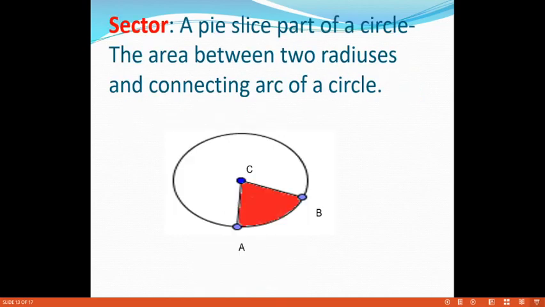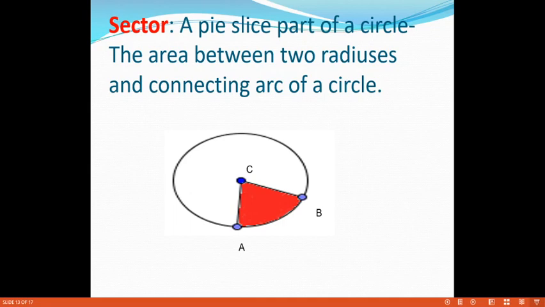Next, we define the sector. What is a sector? A pie-slice part of a circle. See the diagram. For suppose C is the center of the circle and A and B are two points, and the joining of points A and B is the arc. The area between two radii and the connecting arc of a circle is called a sector.